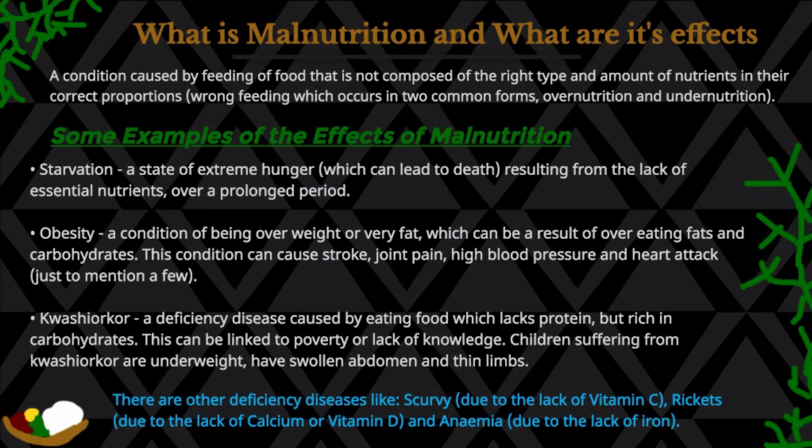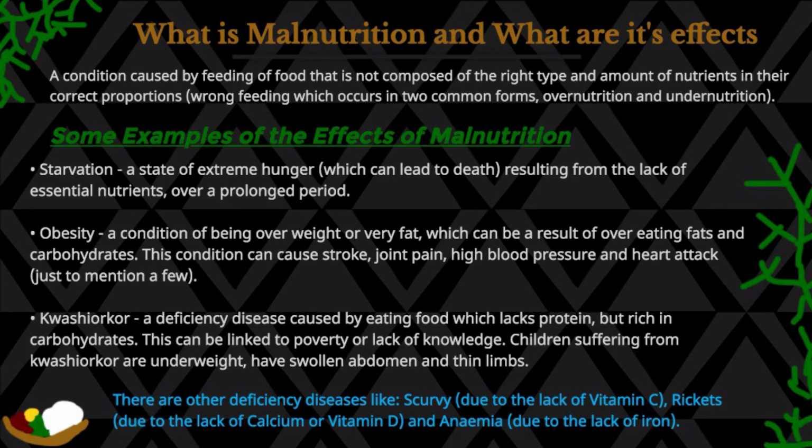So finally, what is malnutrition and what are its effects? So malnutrition is a condition caused by feeding of food that is not composed of the right type and amount of nutrients in their correct proportions. Just a side note there, we have wrong feeding, which occurs in two common forms. The two common forms are overnutrition and undernutrition. Then we look at some examples of the effects of malnutrition.